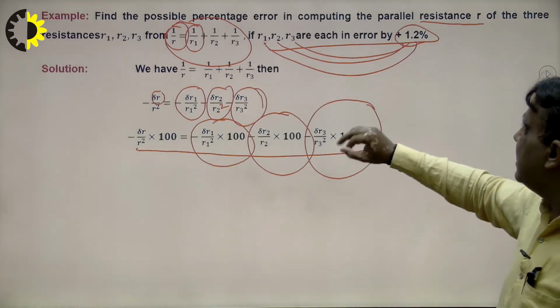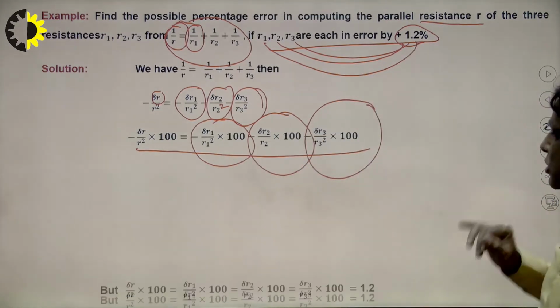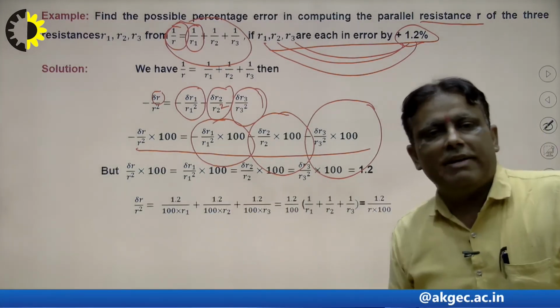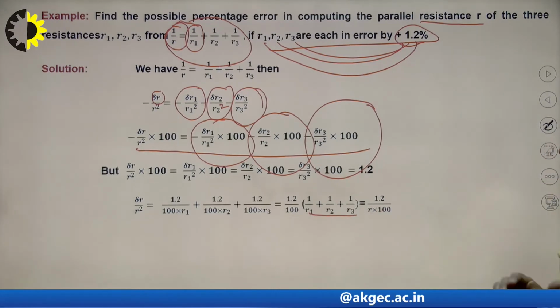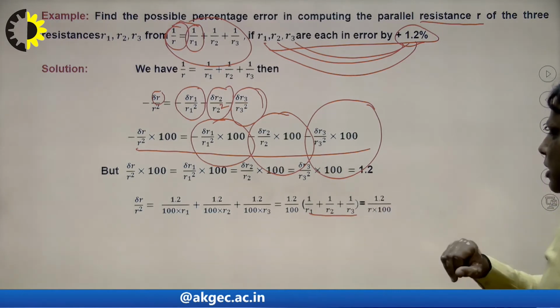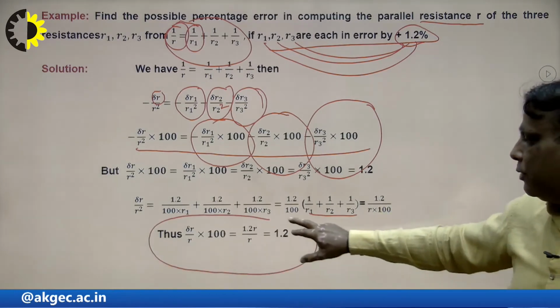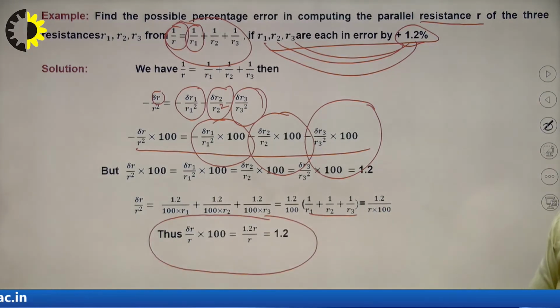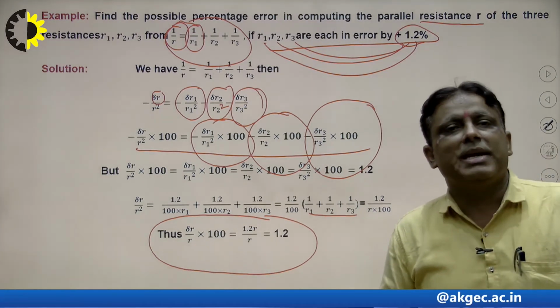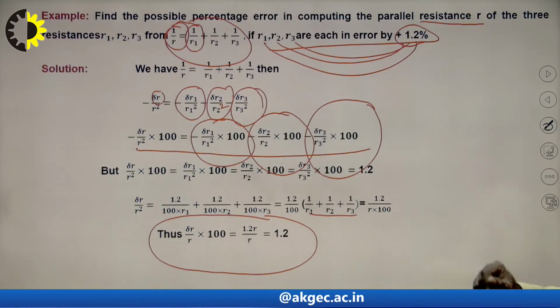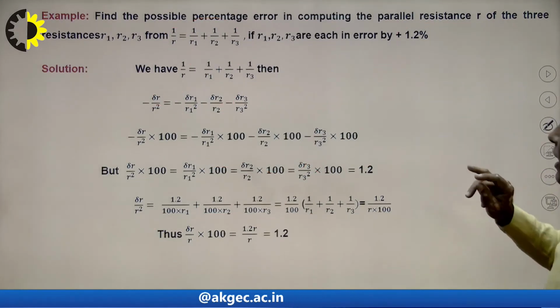So what will be the result here? So 1.2, I write here 1.2, right? 1.2 and 1.2. So 1.2 divided by 100 is common, and there will be 1 upon r1 plus 1 upon r2 plus 1 upon r3. What will be the value of this? The value of this is 1 upon r. So what will be the result here? We see that the error approximation in r will be 1.2 here. So in this way we can say that there is no extra effect in the parallel resistance. If each resistance has an error of 1.2, the result will have an error of 1.2. So the student can use such types of problems in our practical approach.